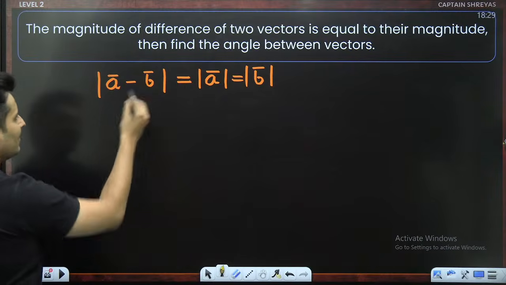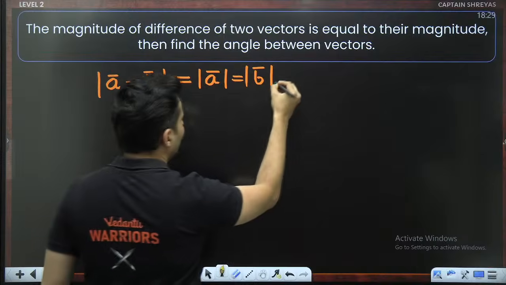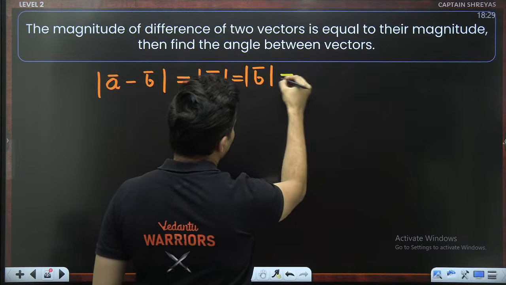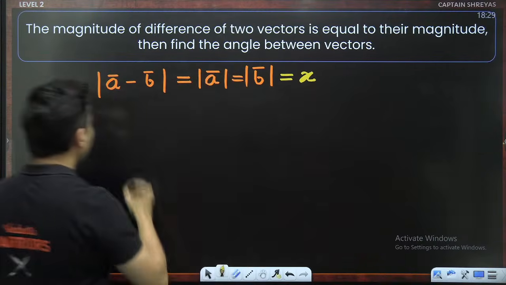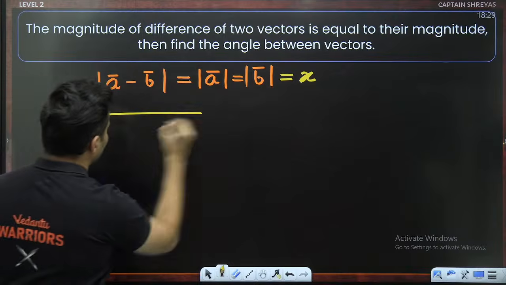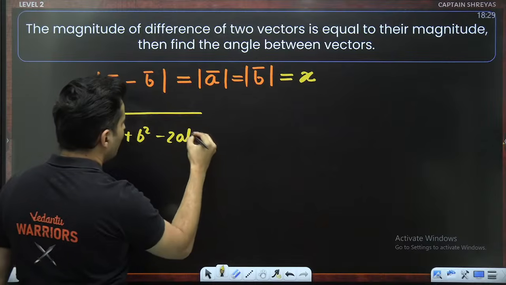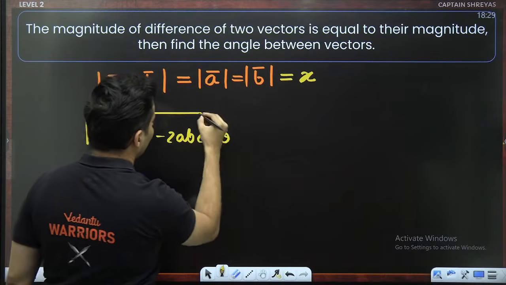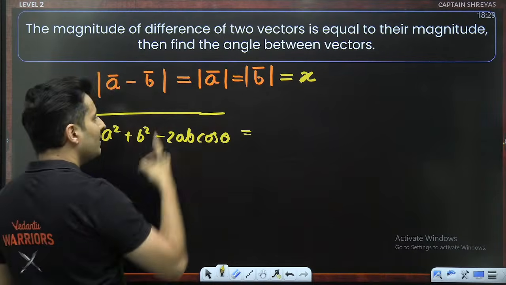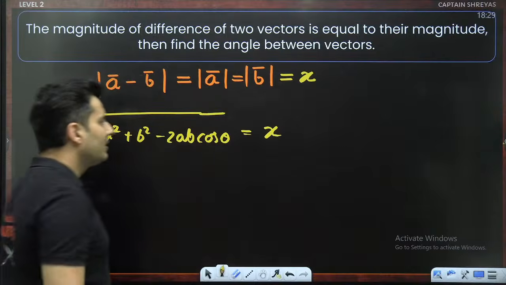So for a bar minus b bar's formula, before applying that, let's say I assume this as x. The formula for this is a square plus b square minus 2ab cos theta. This is equal to x.